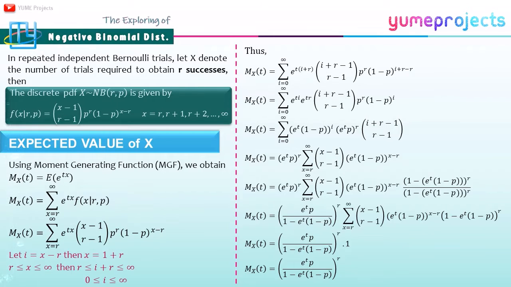And for the expected value of X, I use the moment generating function, and we obtain the MGF of the negative binomial as on the slide.